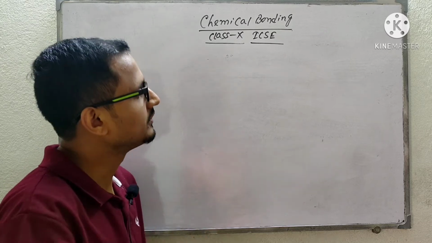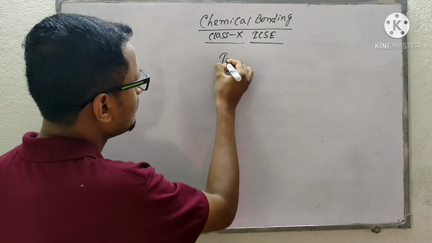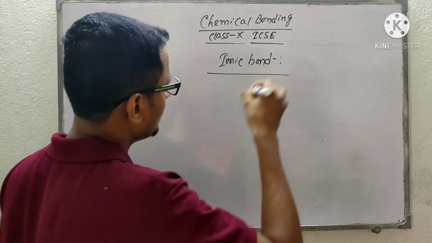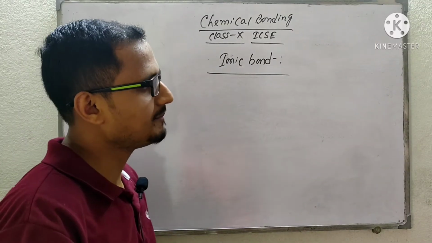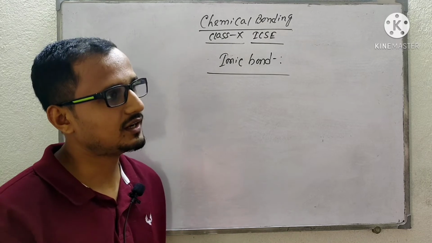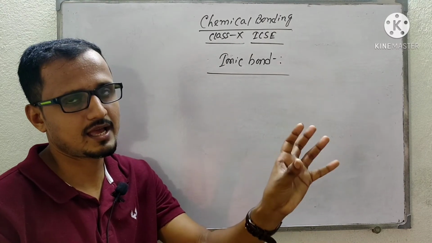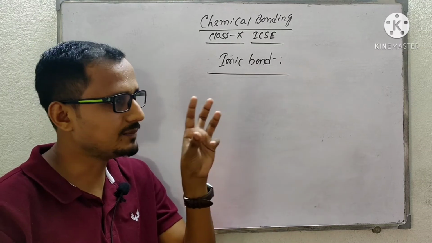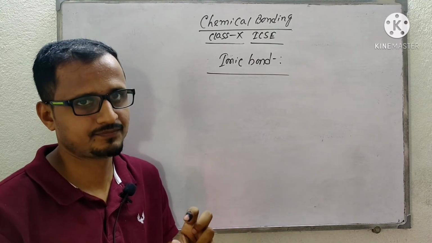For the formation of an ionic bond, we require a metal and a non-metal, one metal and one non-metal.